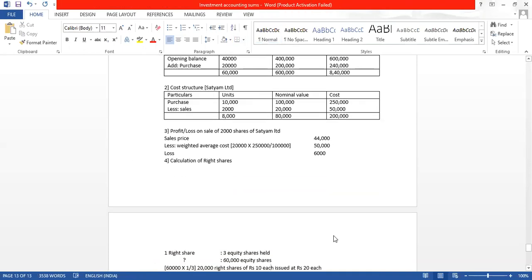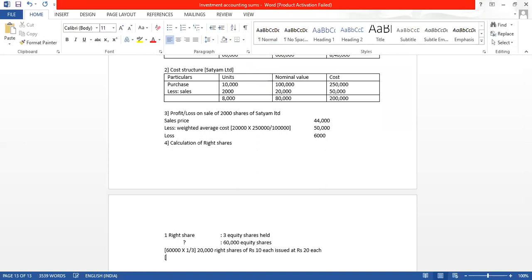So what we will do from here, we will calculate 20,000 into 60%. So how many shares has he purchased? 20,000 into 60% means it is 12,000 rights shares he has subscribed. We are not concerned about the renounce.